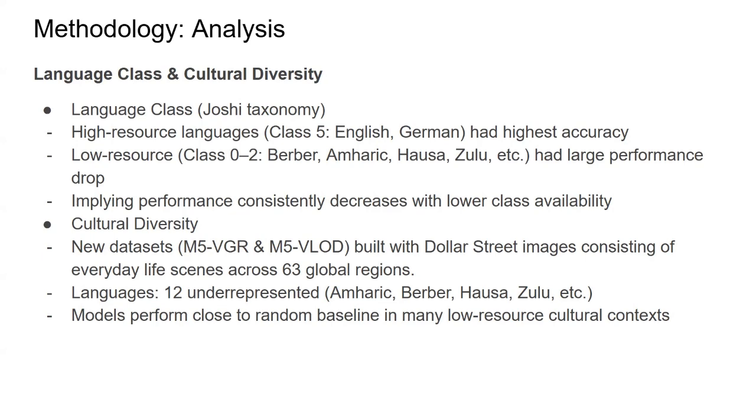In the datasets they created, M5-VGR and M5-VLOD, they took the data from Dollar Street images, which contain images of 63 global regions. They especially considered the 12 underrepresented languages and showed that on those languages, the models performed near the random baseline, which shows poor performance on low resource languages.